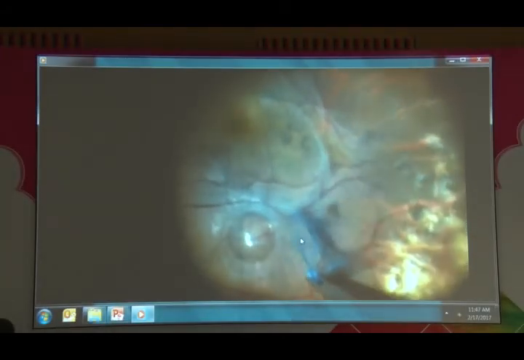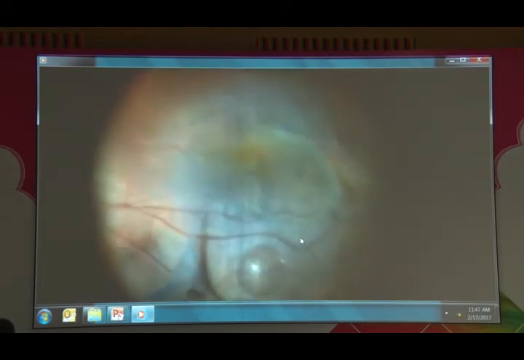You can see the traction coming once we are peeling. You don't have to pull hard, because if you tend to pull hard, you can create iatrogenic breaks. And the whole of the epiretinal membrane comes in one go. And you can see the extent of the membrane here.